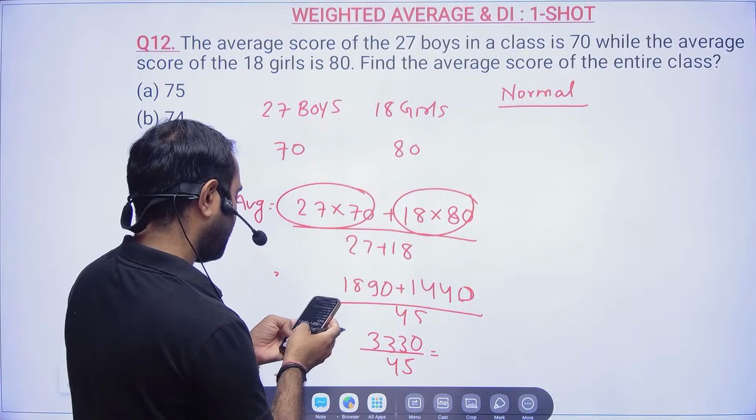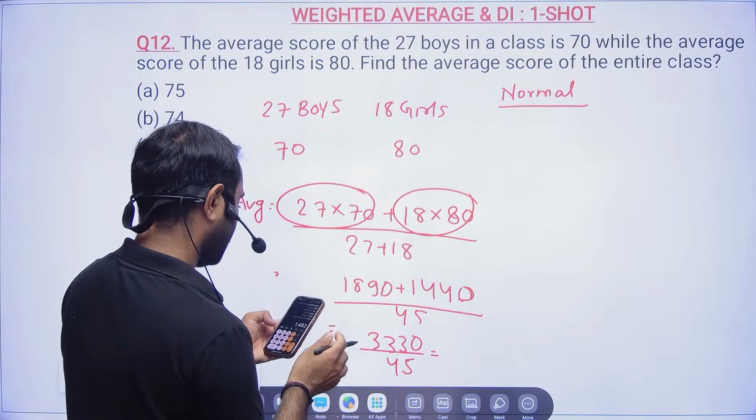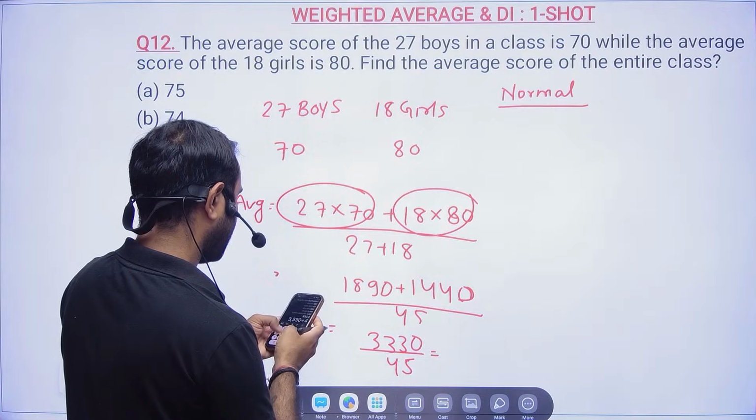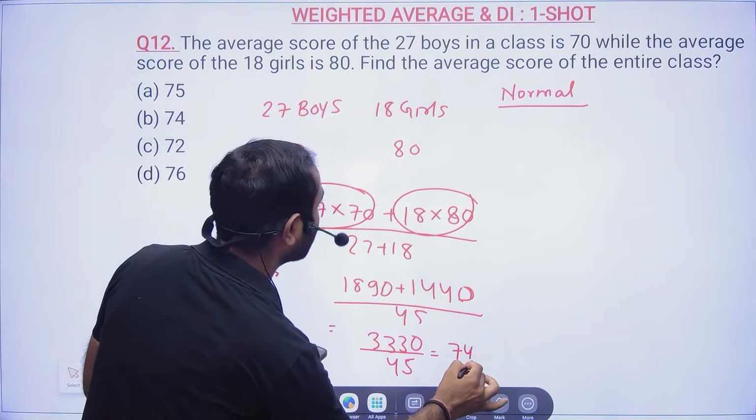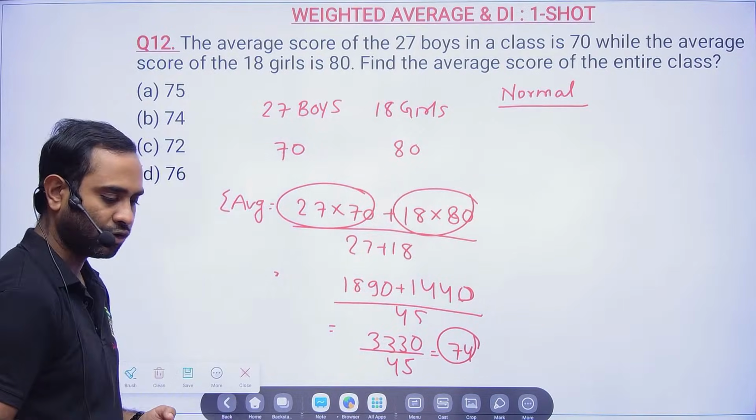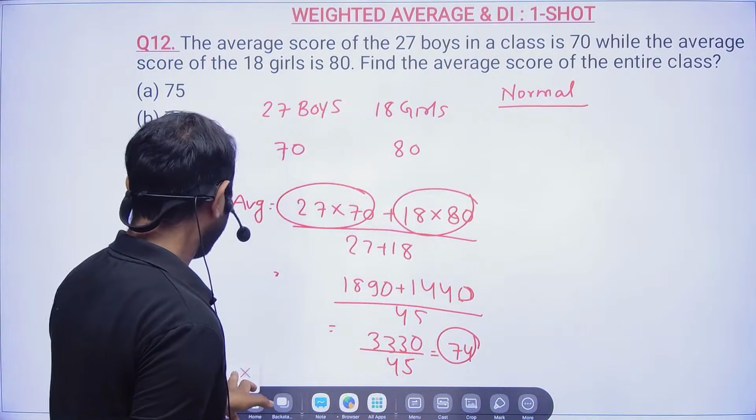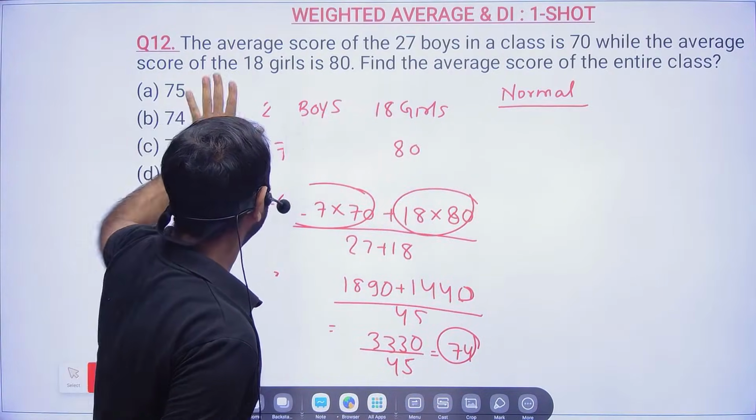And if you divide by 45, oh sorry, so what you got, 3330 divided by 45, is equal to 74. Okay, so this is how you will be doing the weighted average. That is a normal method we use. Now let's see what I am telling you. Let us try to follow that.